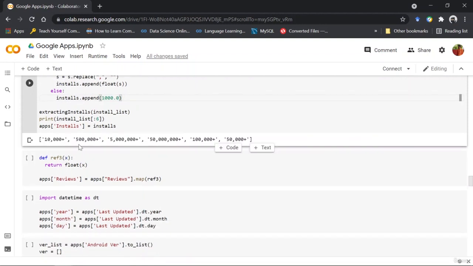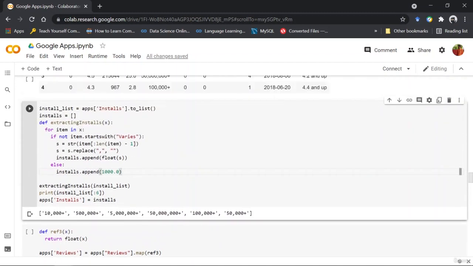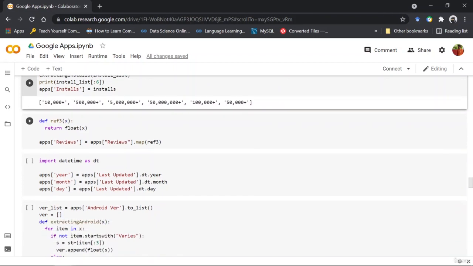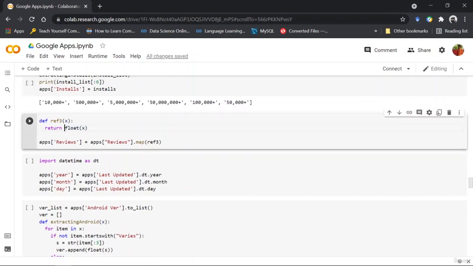So as you can now see, first, when I converted the series into the list, it had string values. Later on, when I use the head function to display the data, you would be able to see that the installs also have been converted to numerical data. Here, what I'm again doing is converting the reviews, since again it was in string format, to float by typecasting.